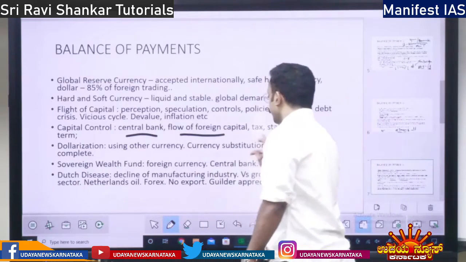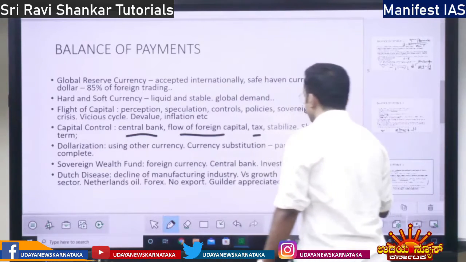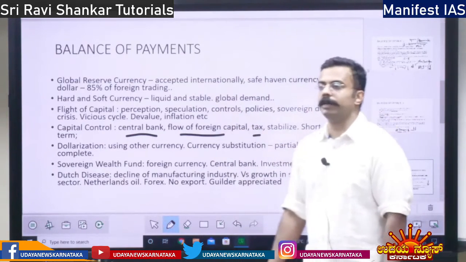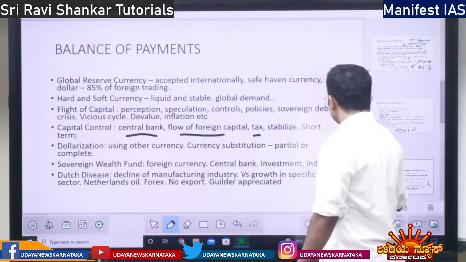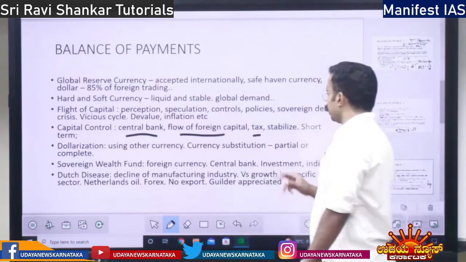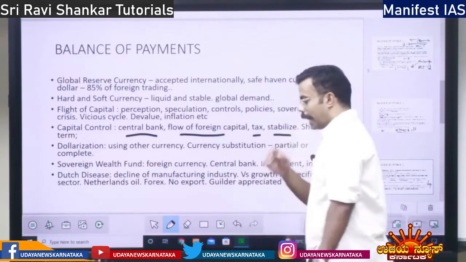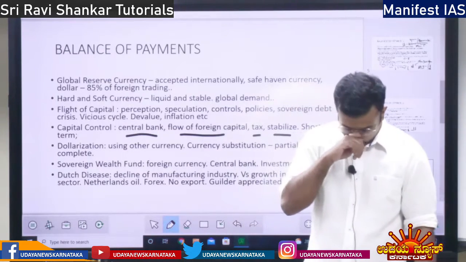How does it control? By imposing taxes. If there are fewer taxes in the country, obviously more capital will come into India. If there are more taxes, then capital will not come into India. So that is capital control. By capital control, stability of the economy could be ensured.